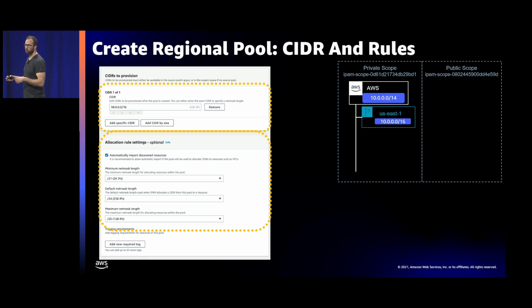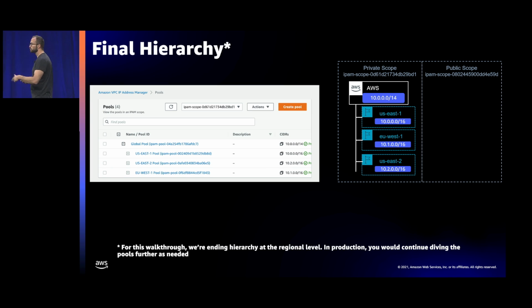Because I will be using this pool for creating VPCs, I can configure some of the business requirements or allocation rule settings here. I can tell IPAM what size of VPCs I want to allow. The biggest is going to be a /21, the smallest is /25. And if I don't provide any input, my default VPC is going to be a /24, 256 IP addresses. And if I also want, I can add tags as additional requirements, but I'm skipping that for the demo. And then I repeat that multiple times, so now I have a pool in each region.